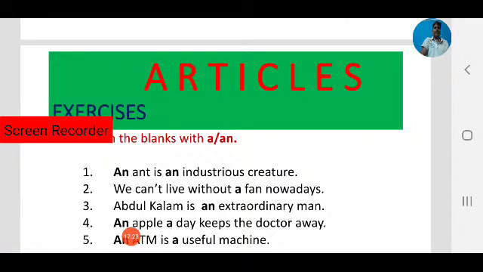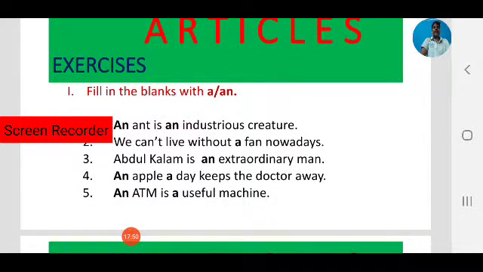An apple a day keeps the doctor away. An apple. Observe, apple is a singular noun. So apple, that begins with vowel sound. An apple. A day keeps the doctor away. A day, that is also consonant sound. So we use a. An apple a day keeps the doctor away.